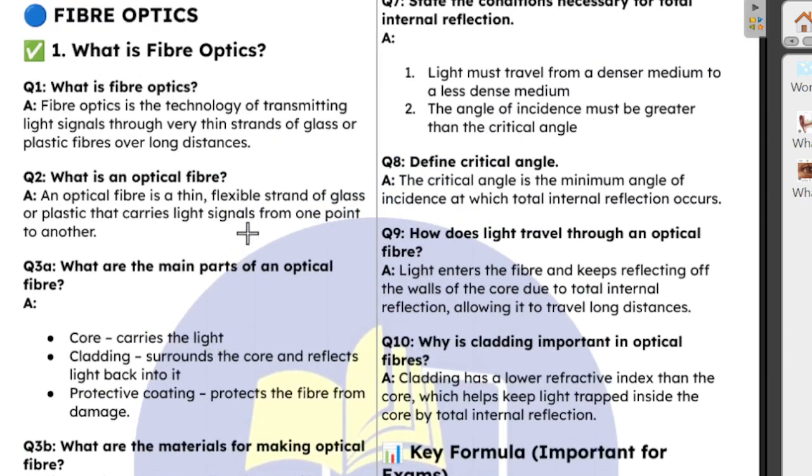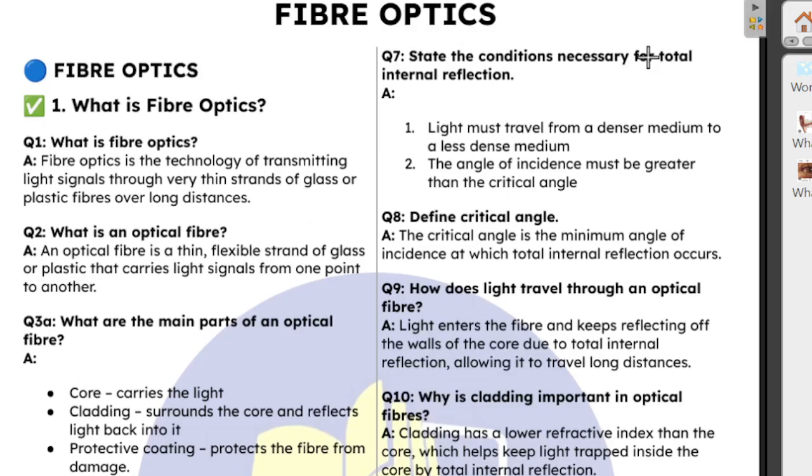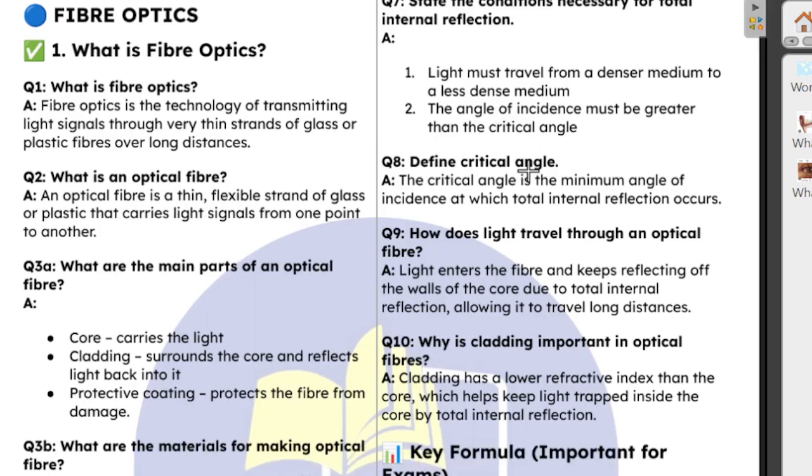So in case you're asked to mention two conditions necessary for total internal reflection to occur, they are these. Then what is critical angle? Critical angle is the minimum angle of incidence at which total internal reflection may occur.